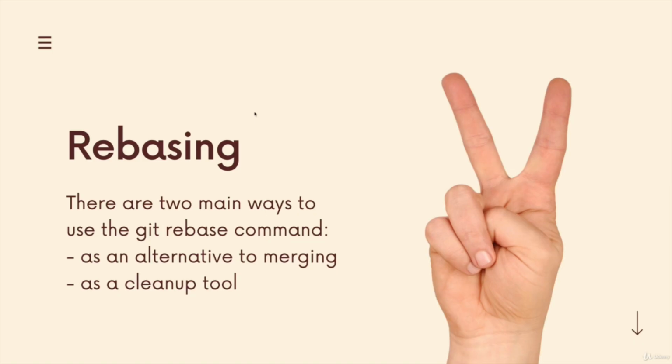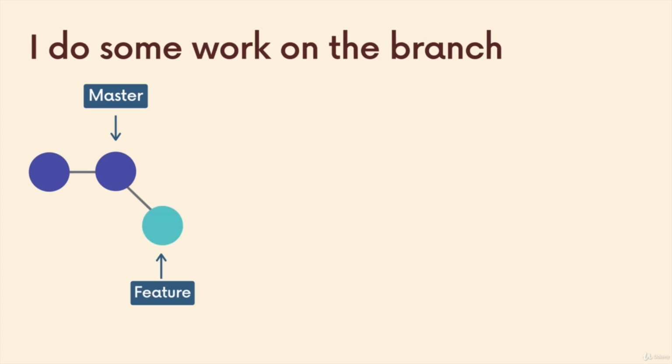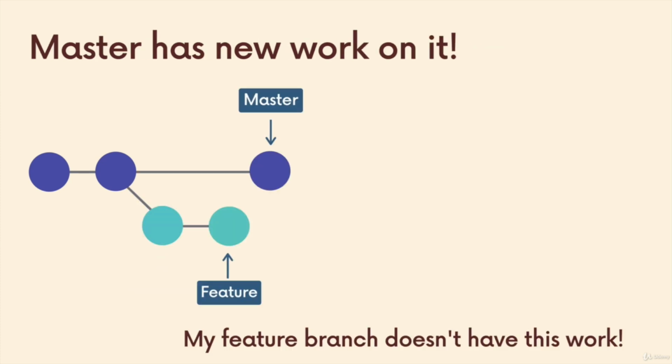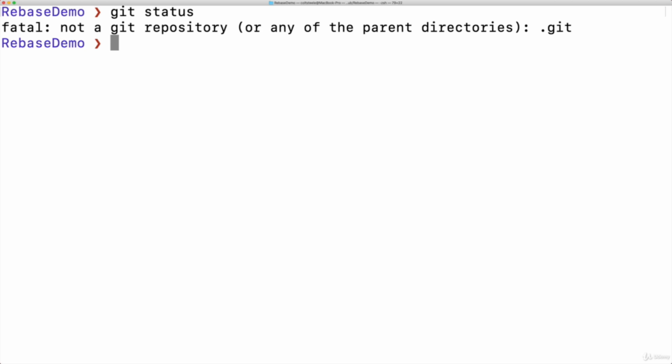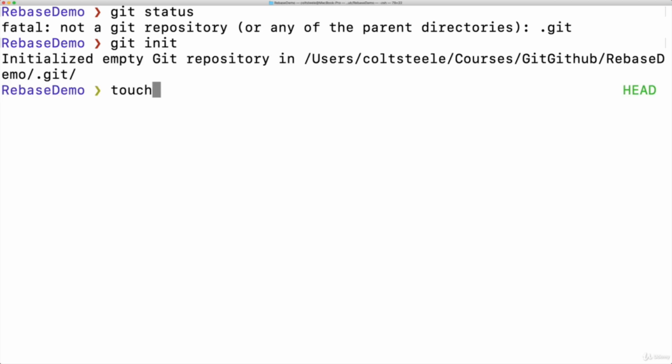In this video, I'm going to demonstrate this merging workflow we've already seen, and then we'll set things up so that we can then rebase and see a difference. Otherwise, if I just show you rebasing on its own, it's a little bit harder to see how it compares. All right, so I already made a folder called Rebase Demo. I'm going to keep this extremely simple in terms of what my commits are and the history I create. Currently, no Git repo, so I'm going to init. And I'll just work on the default master branch for now.